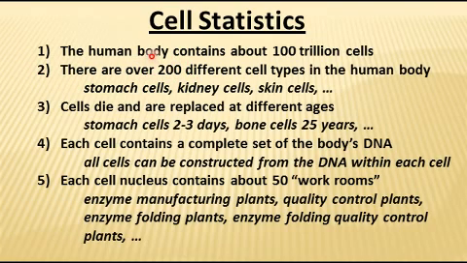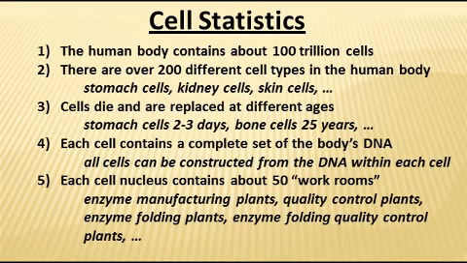Over 200 is the general number that people talk about, but somewhere between 150 and 200 in the literature. We have stomach cells, kidney cells, skin cells, bone cells, liver cells, all sorts of different types of cells, and they perform different tasks in the human body.